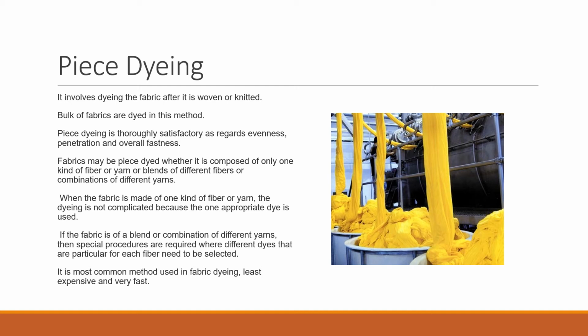Fabrics may be piece dyed whether it is composed of only one kind of fiber or yarn or blends of different fibers or combination of different yarns. When the fabric is made of one kind of fiber or yarn, the dyeing is not complicated because one appropriate dye is used. If the fabric is a blend or combination of different yarns, then special procedures are required where different dyes that are particular for each fiber need to be selected. It is the most common method used in fabric dyeing, least expensive and a very fast procedure.